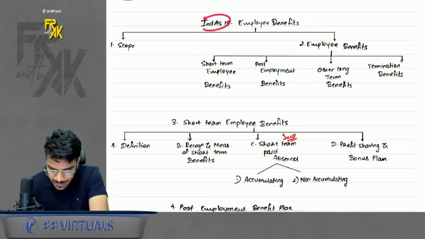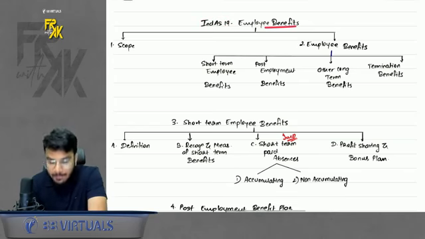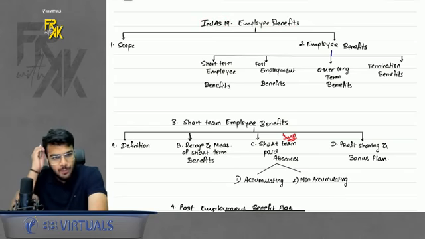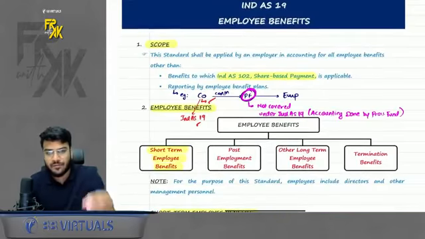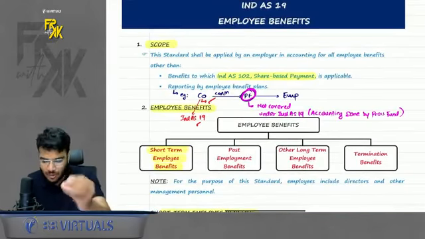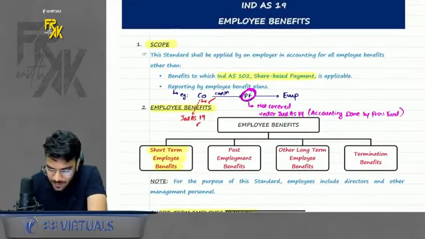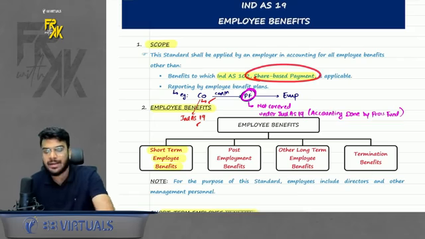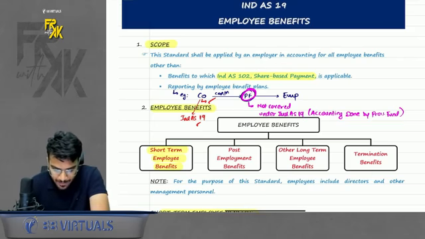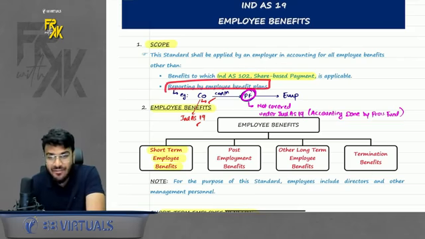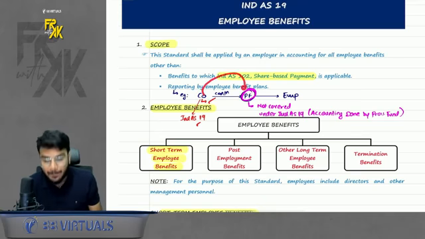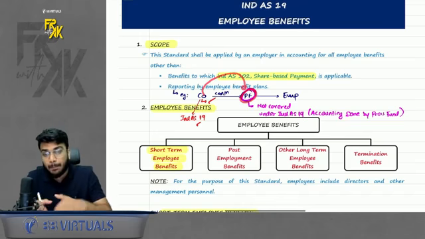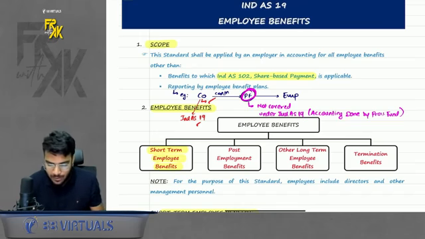First of all, name of the index is Ind AS 19 Employee Benefits. In employee benefits, first point is scope. Now in scope, it is a very basic point. First of all, which kind of employee benefits are not covered. If any kind of employee benefit is in the nature of share-based payment, it has a separate Ind AS and is not covered here. Apart from this, reporting by employee benefit plans. For example, when the company contributes the amount of PF in the government PF fund, the accounting done by the PF fund is not covered here. The accounting done by the company is covered here. So this is the scope.